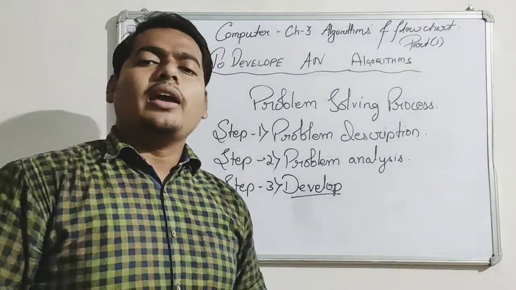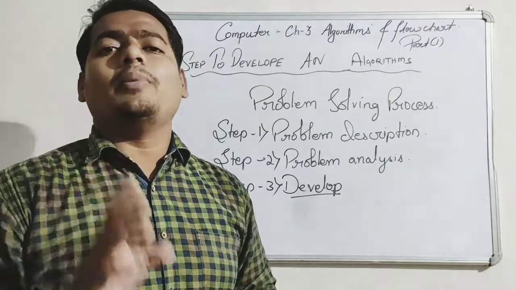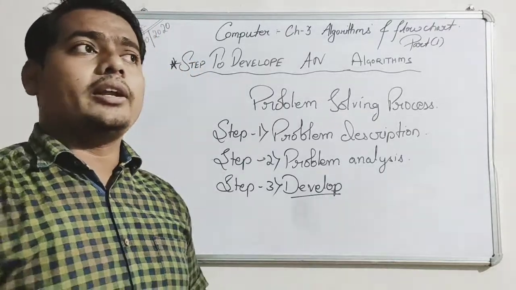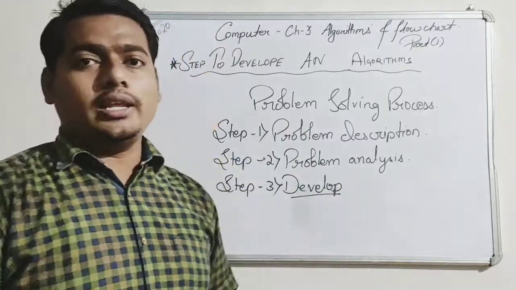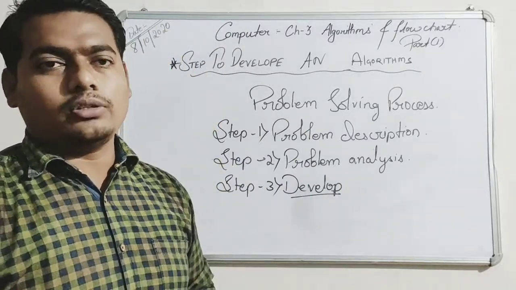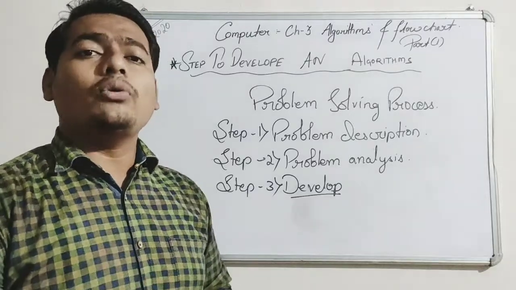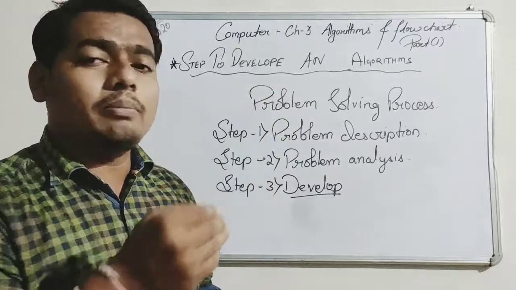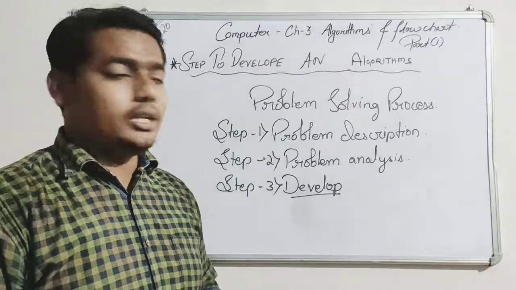After writing that, anyone in your home can see it and prepare a tea for you. You can add some special features also, like add 2 spoons of sugar, add 1 spoon of tea leaves. Like that you can prepare it. If you write step by step in one place, others who don't know how to prepare a tea can read your algorithm, your step by step information or recipe, and they can also prepare a tea.